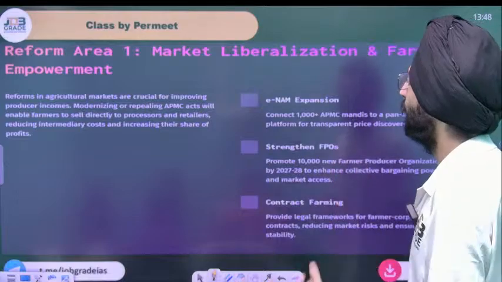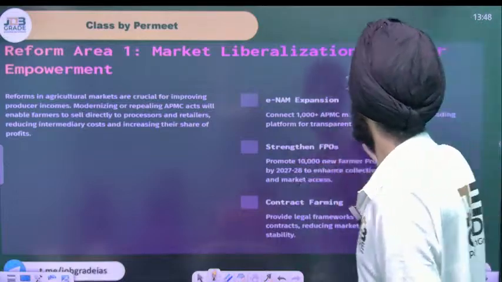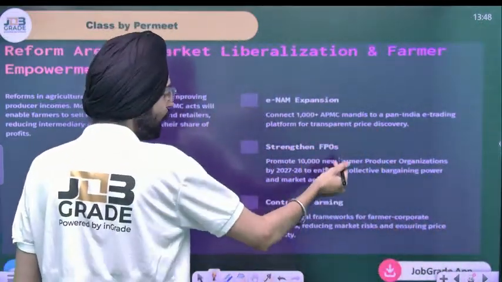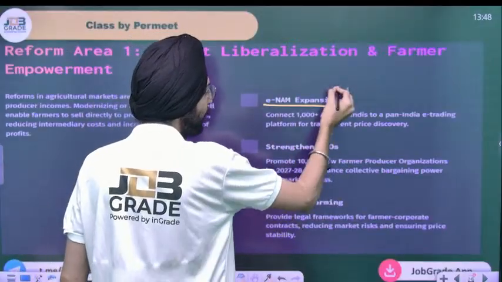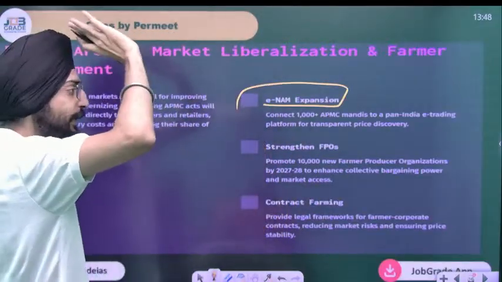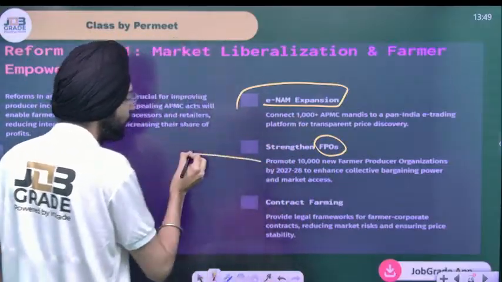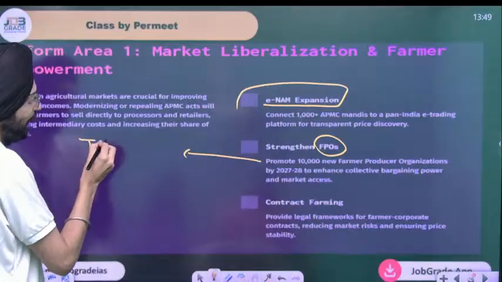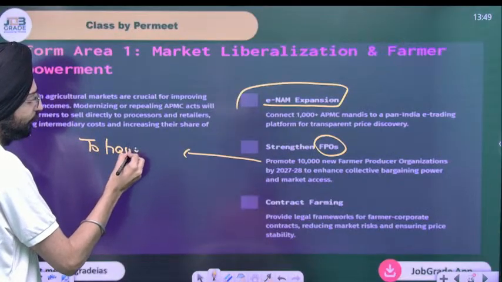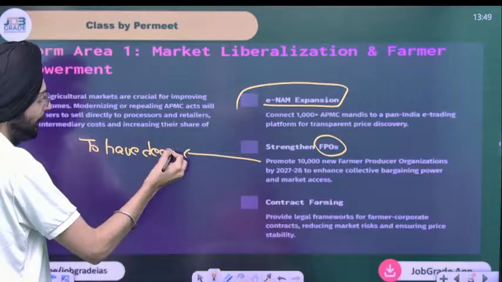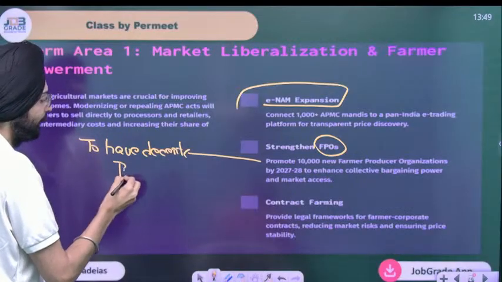What are the reform areas? We have ENAM expansion, strengthen farmer producer organization. See, ENAM is a different topic. We're going to study that when we study APMC in detail. Why did we say strengthen farmer producer organization? To have a decent bargaining.